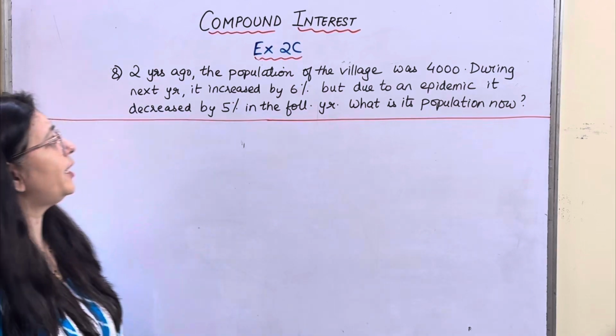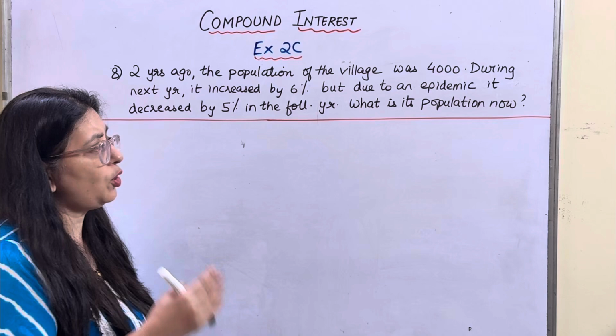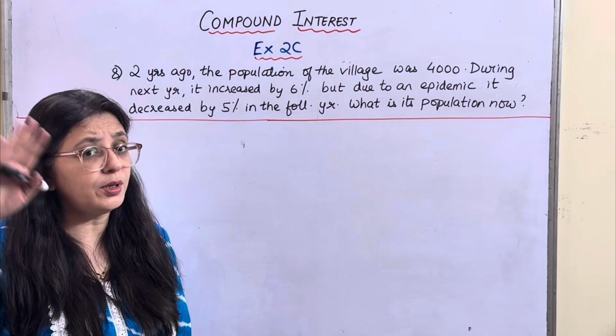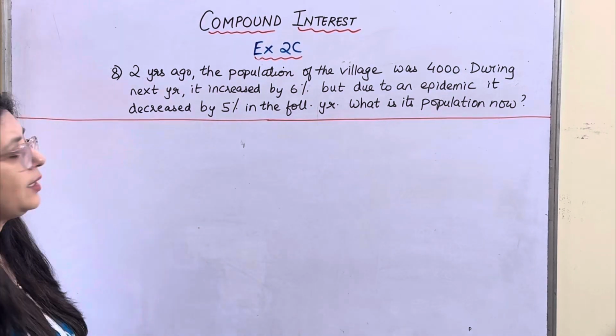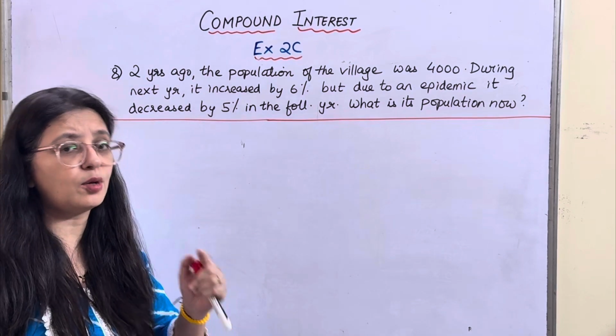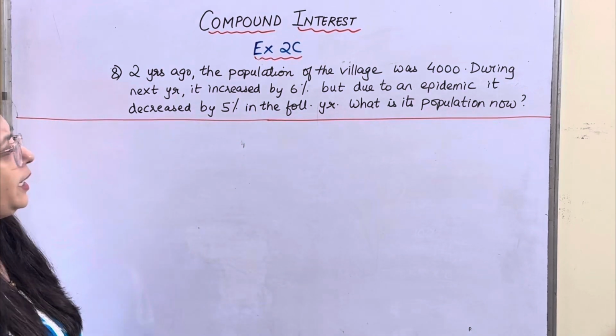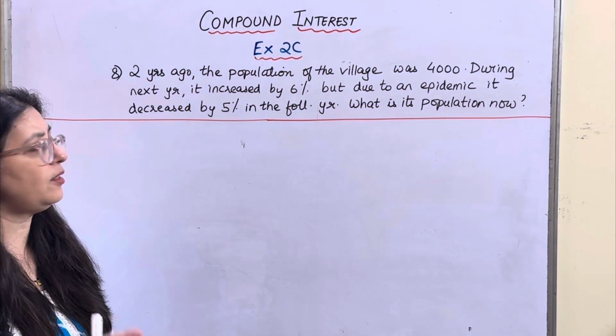Yes kids, let's go to the next question. Question number 8. 2 years ago, the population of the village was 4,000. 2 years back, okay. Now during the next year, it increased by 6%. In the first year, the population increased by 6%. But due to an epidemic, it decreased by 5% in the following year.